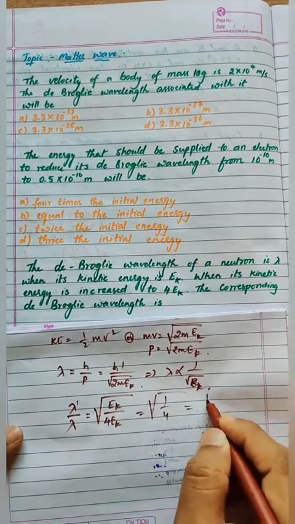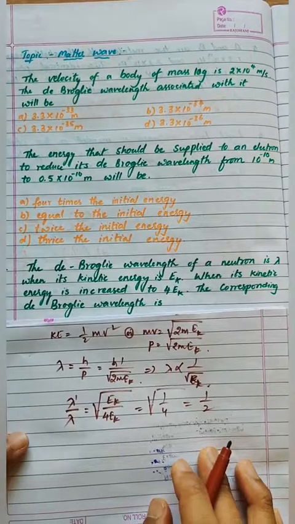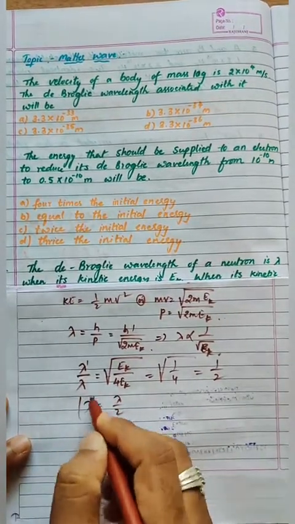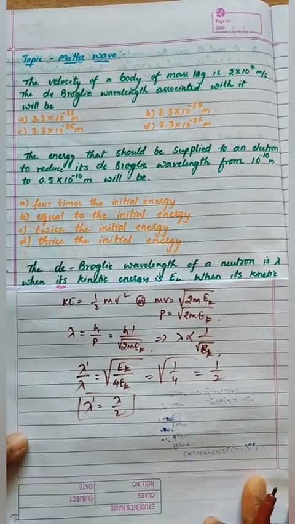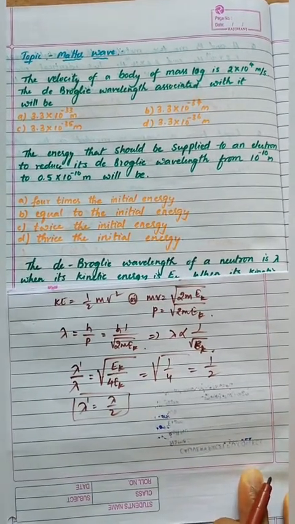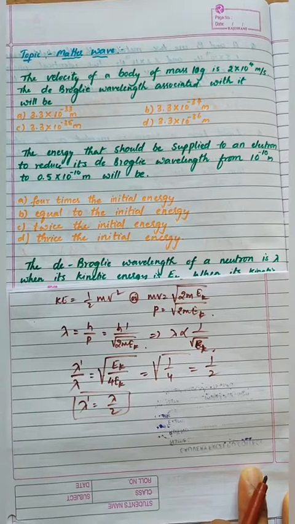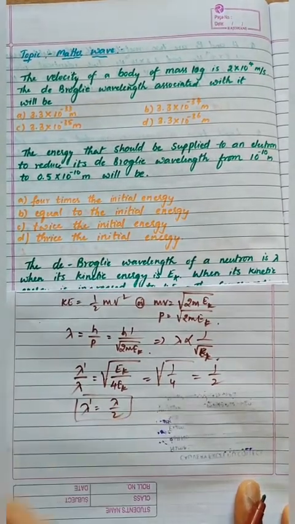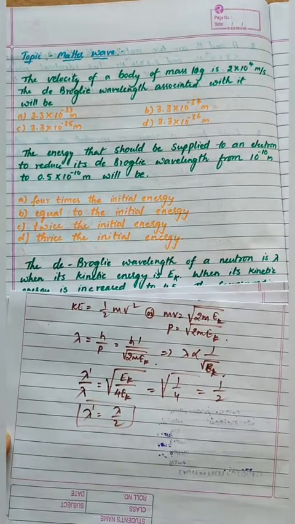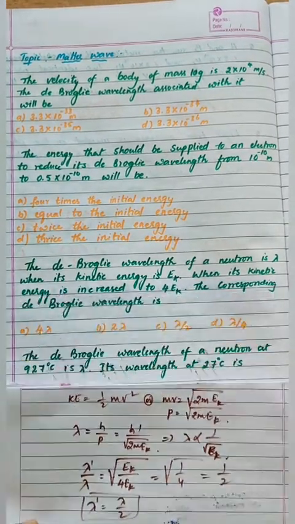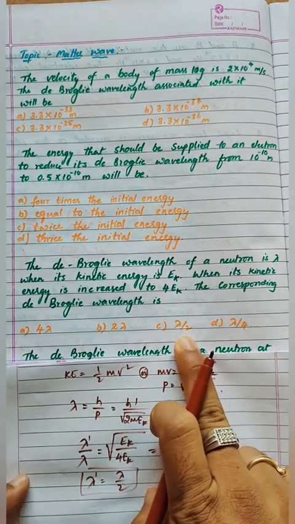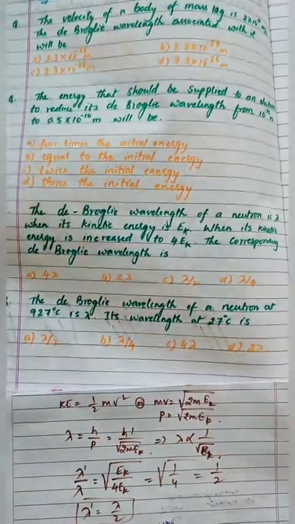If it is outside the root, 1 by 2. So the new answer is lambda dash is lambda by 2, it is half of that. So if energy is increased by 4 times, the wavelength will be decreased by 2 times, or it will be half. Okay, so the right answer is option C. We'll go to the next question.